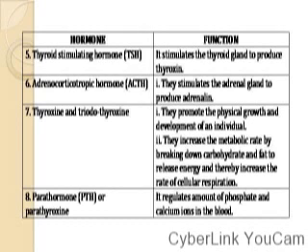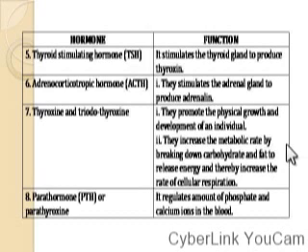Now look at thyroxine, or triiodothyroxine. This thyroxine promotes the physical growth and development of an individual. I told you that this thyroxine is also a growth hormone, by promoting the physical growth and development of an individual.